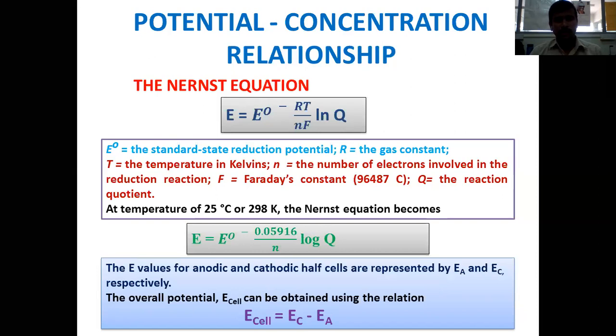In potentiometry, more relevantly, we can say that potential is the measurable parameter.